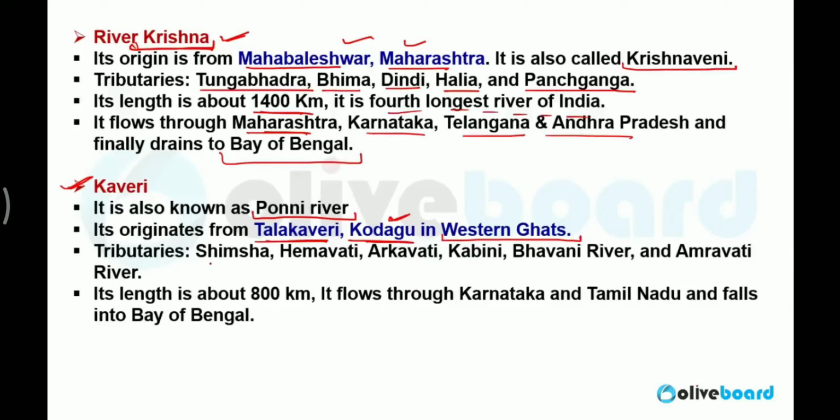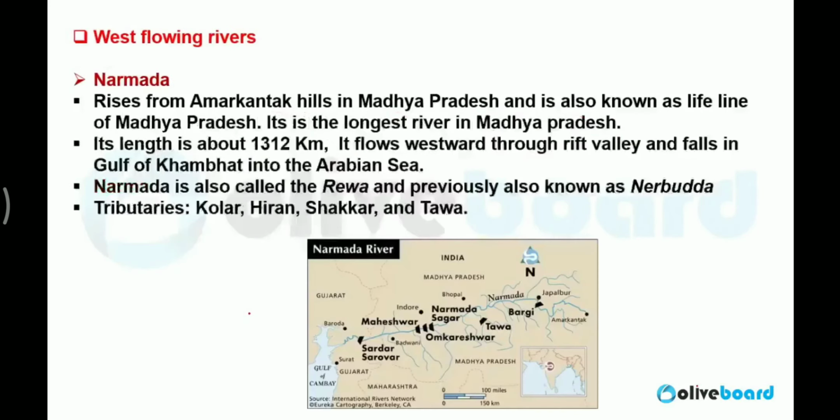The tributaries are Shimsa, Himavati, Arkavati, Kabini, Bhavani, Amravati. All these are the tributaries of Kaveri. Its length is approximately 800 km. It flows through Karnataka, Tamil Nadu, and falls into the Bay of Bengal.